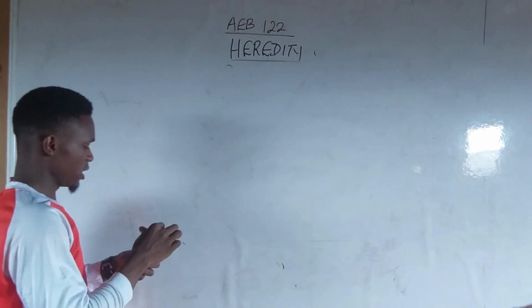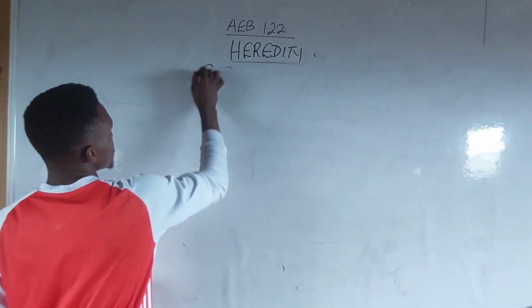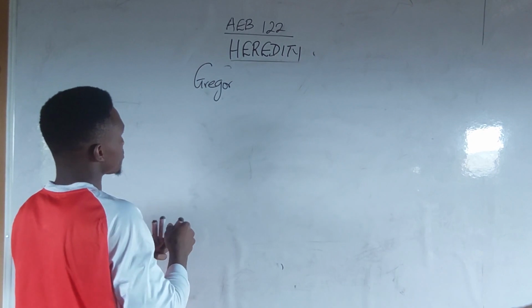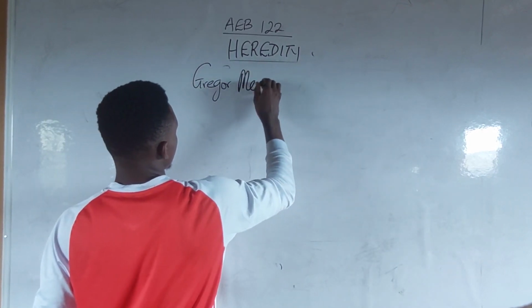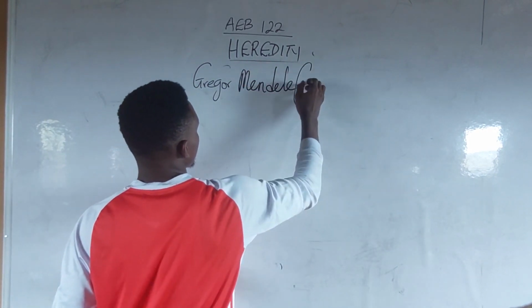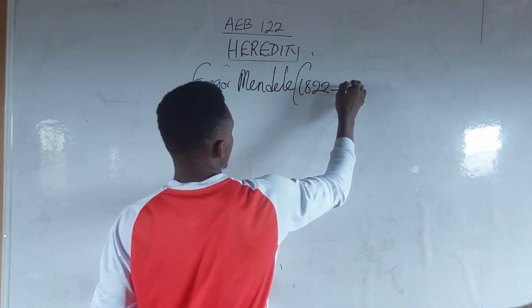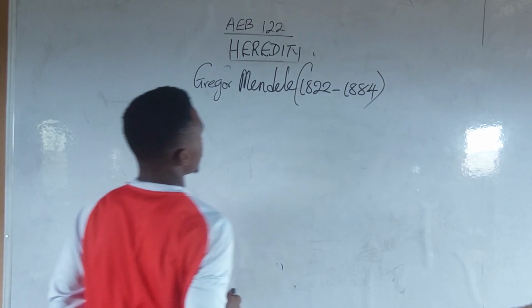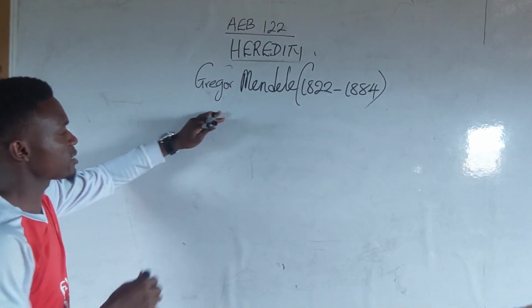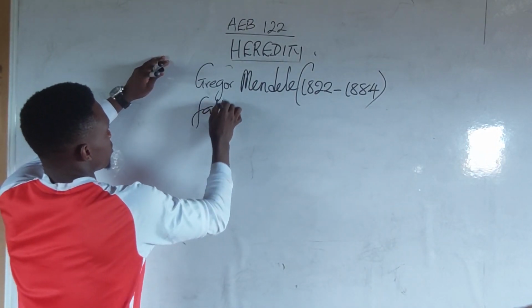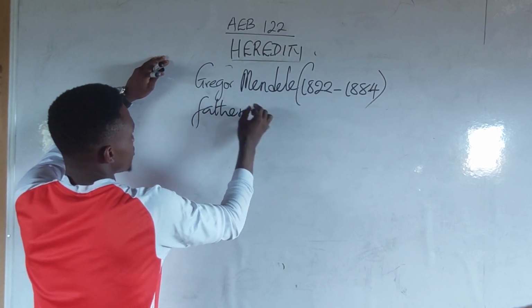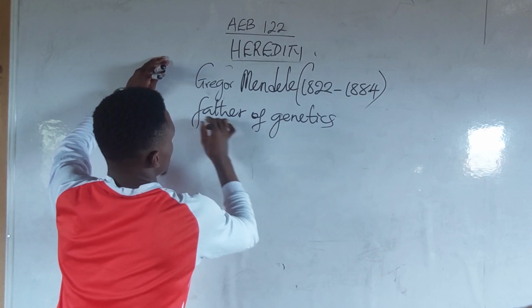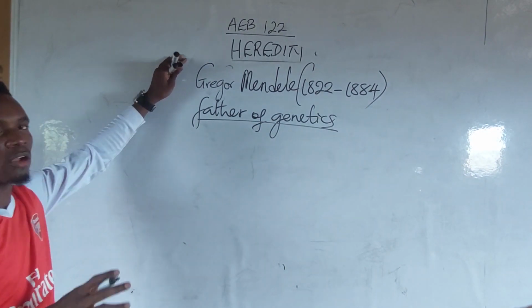Now, the father of genetics is Gregor Mendel, 1822 to 1884. He is called the father of genetics. Now, he did a lot of experiments.